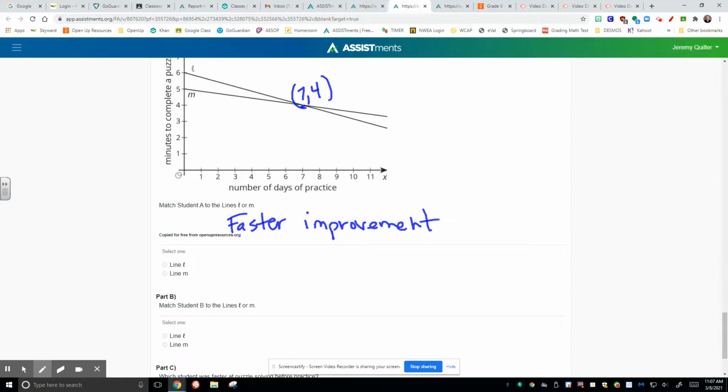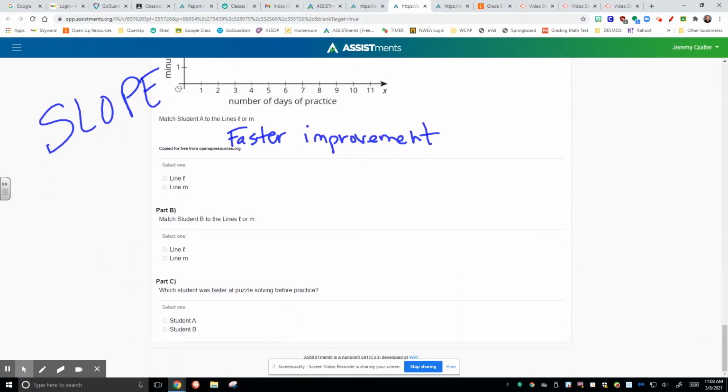Then student B, who you'll match up in the next one. And so student A, which line represents a faster improvement? Keep in mind the key to all of this is recognizing the slope as a rate of change for those students. You'll have to figure out which one is L, which one is M, and then finally part C, which student was faster at puzzle solving before practice.